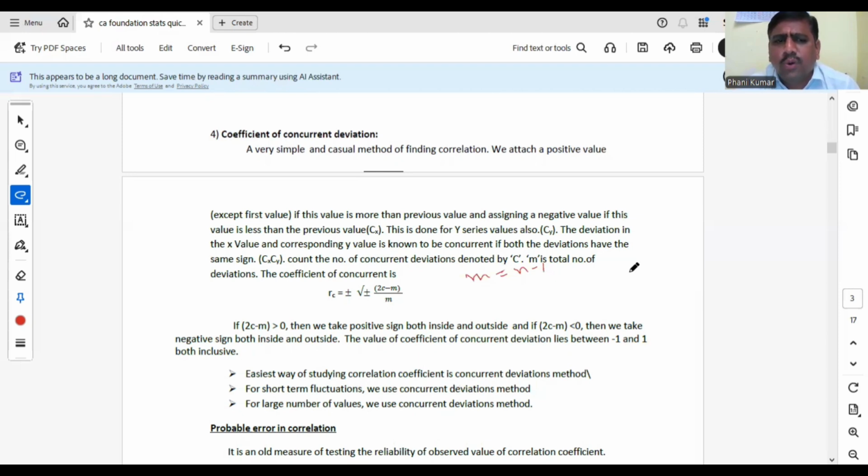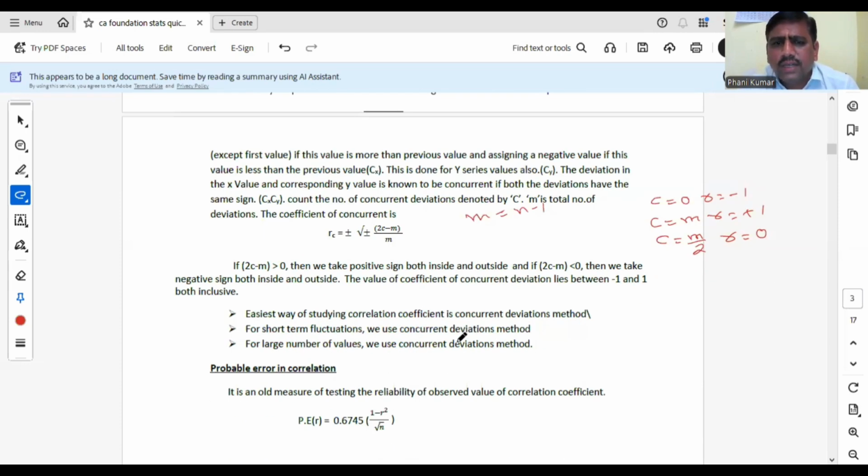Some more important points for the concurrent deviations method: if c equals 0, there are no concurrent deviations. Concurrent deviations means the number of positives. No positives means all are negative. So when c equals 0, r is minus 1. If c equals m, where m is the number of deviations, all are positives, so r becomes plus 1. If c equals m by 2, half the signs are positive and half negative, so we can't draw any conclusion, and r will be 0. Please remember these points. This is about the concurrent deviations method.